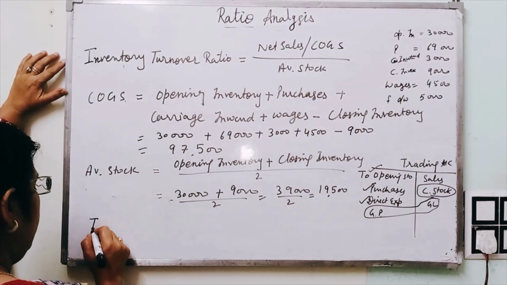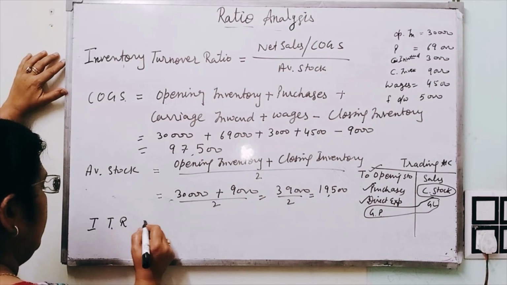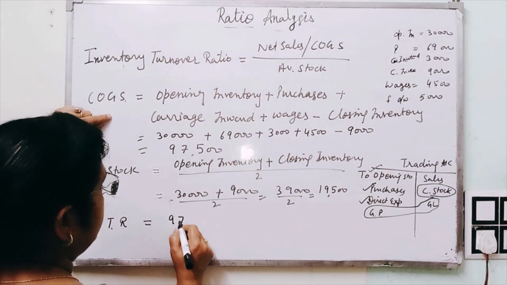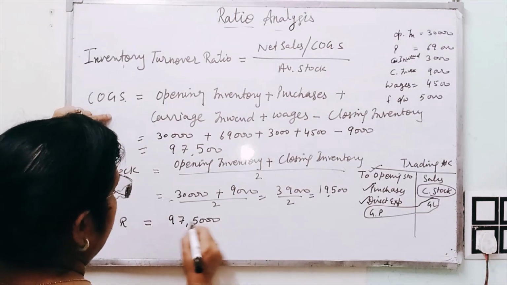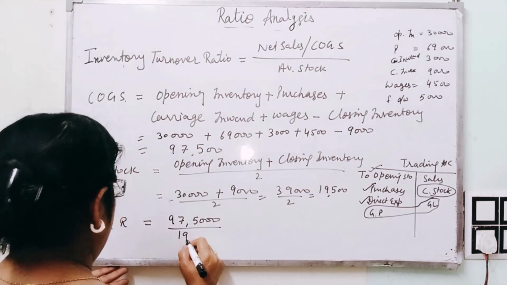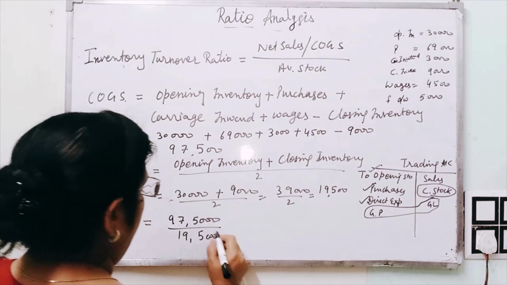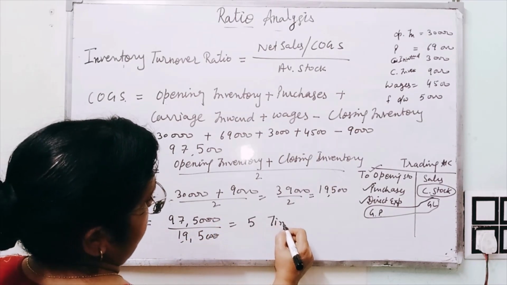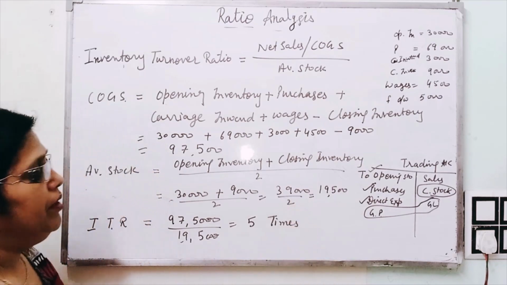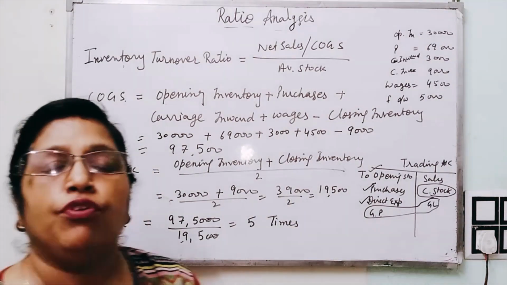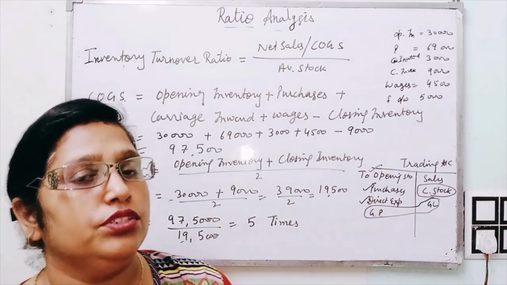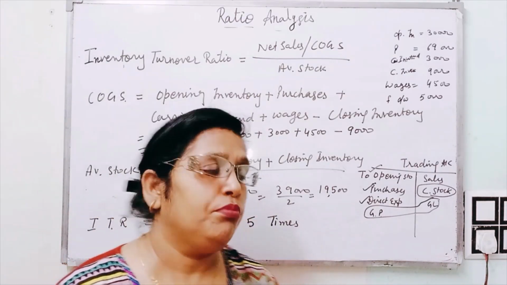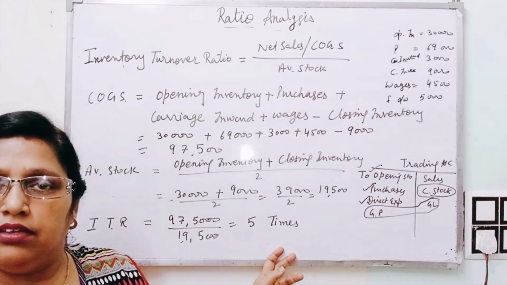Now for the inventory turnover ratio, we are just putting in the values. COGS is 97,500, divided by average stock 19,500, and it comes to 5 times. This means there is proper utilization of all the capital resources and other resources, material resources in the organization, and they are getting the profit on that basis. Thank you.